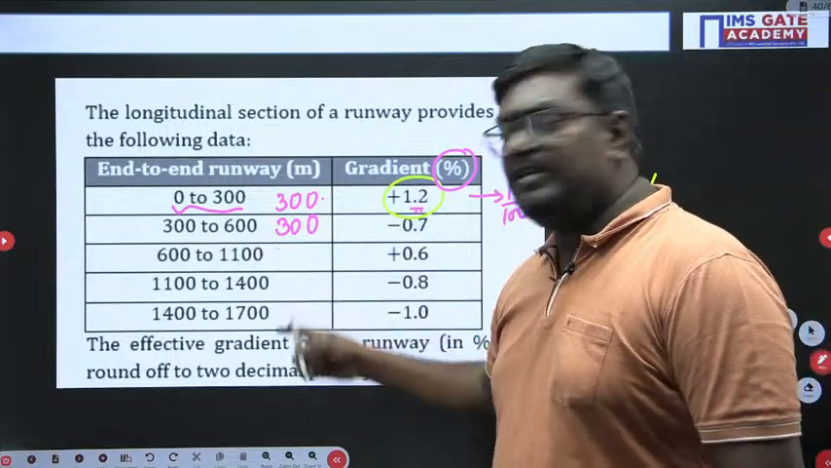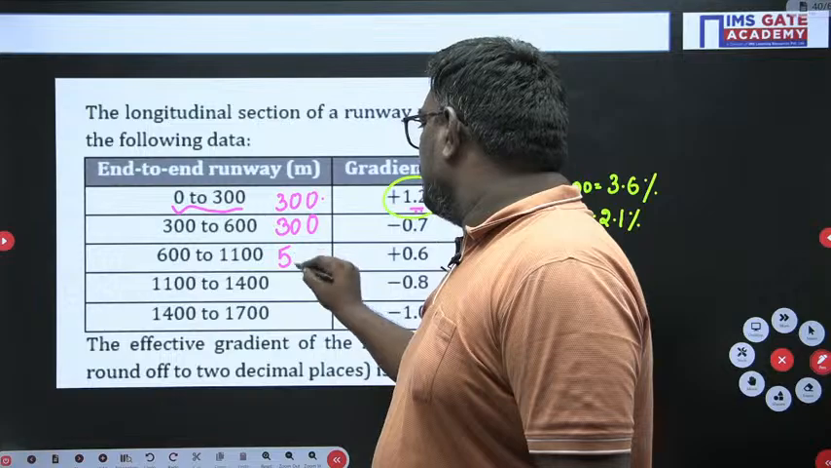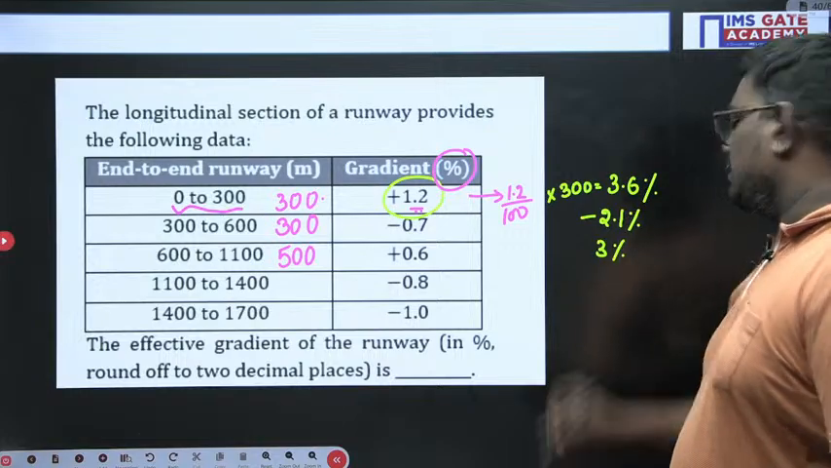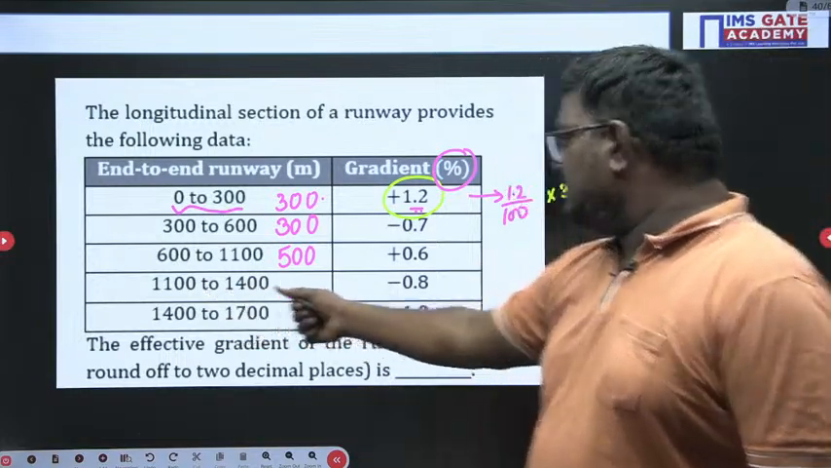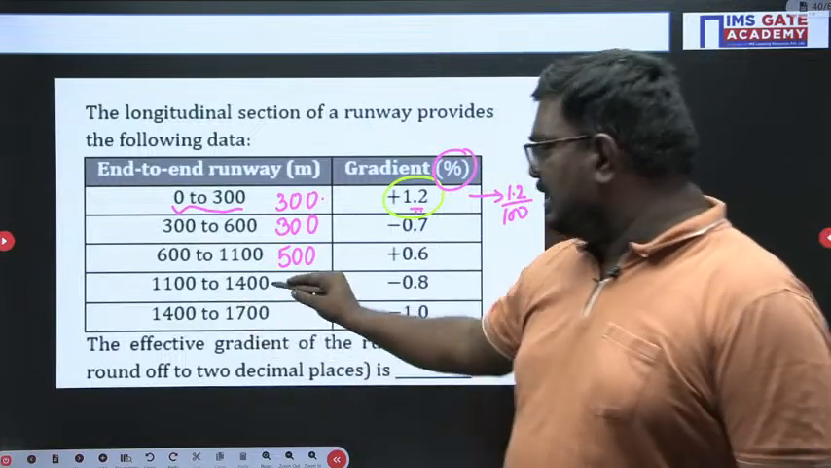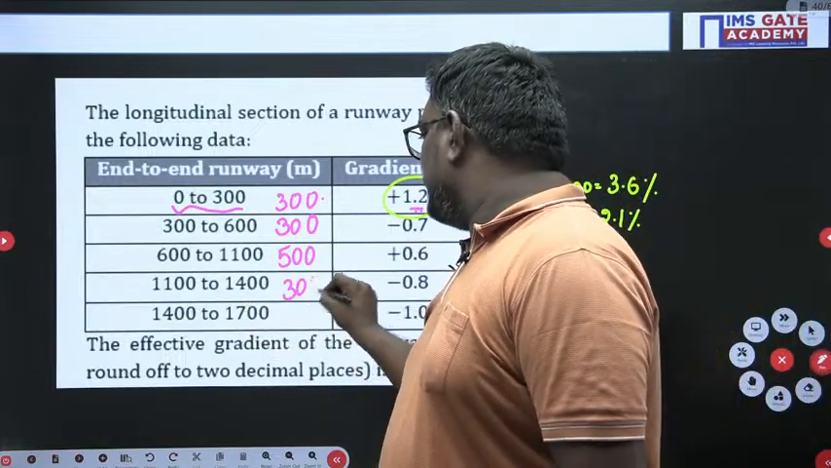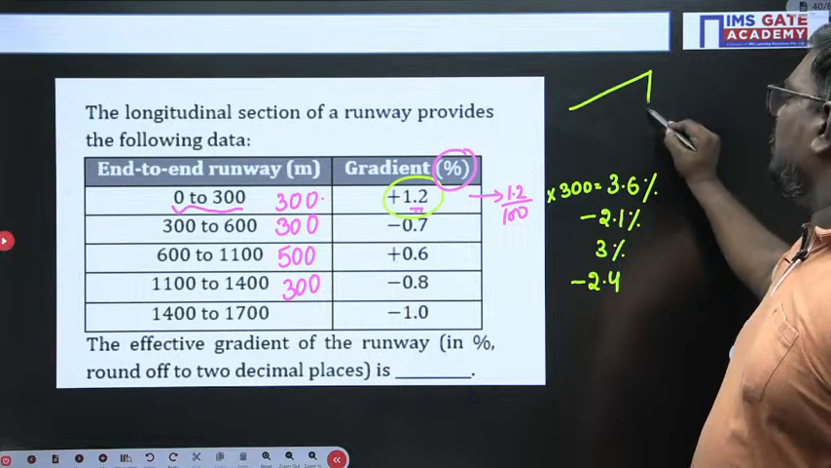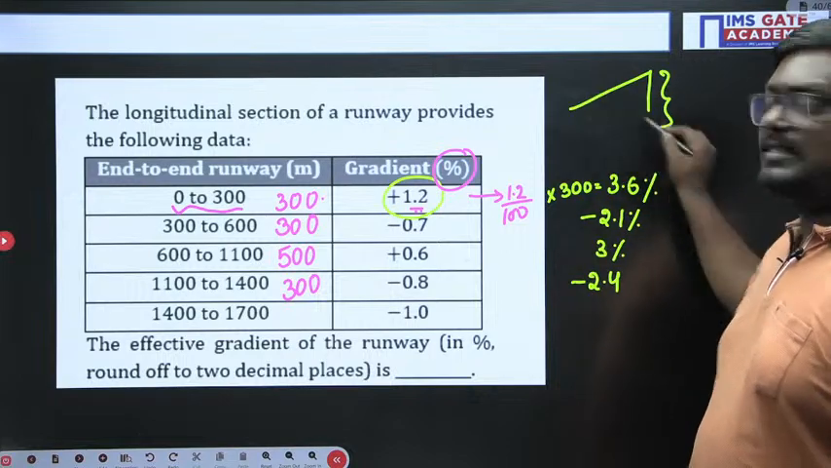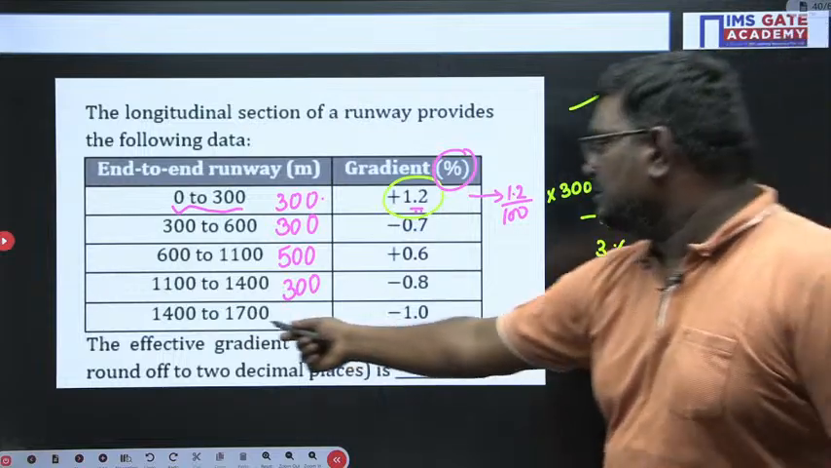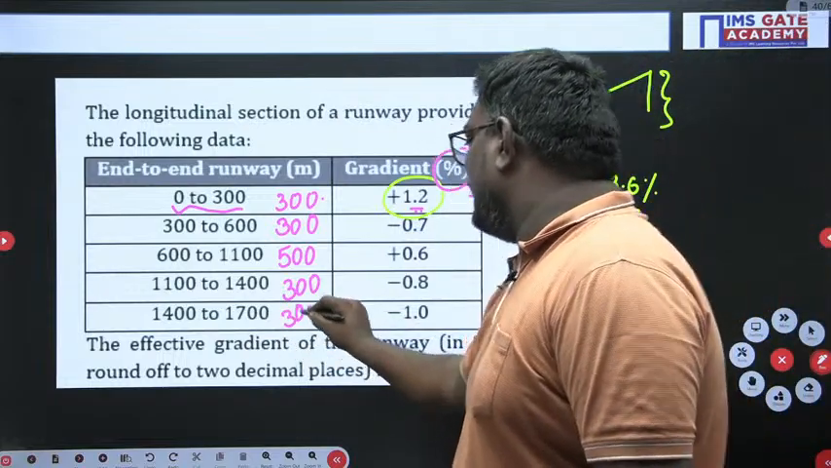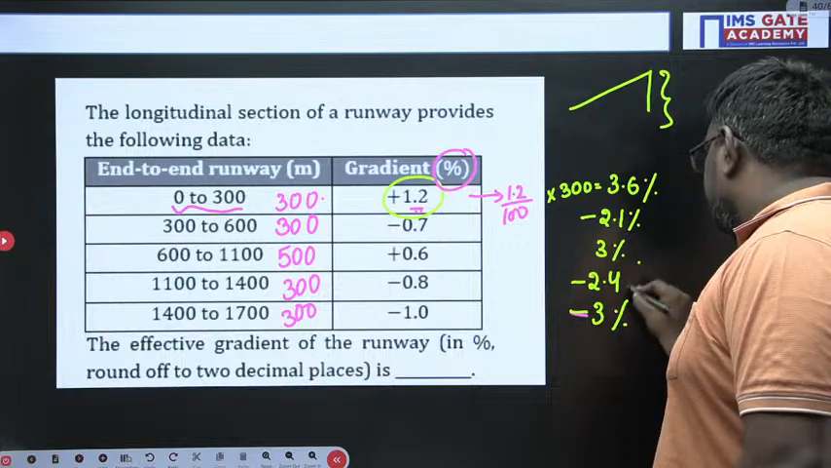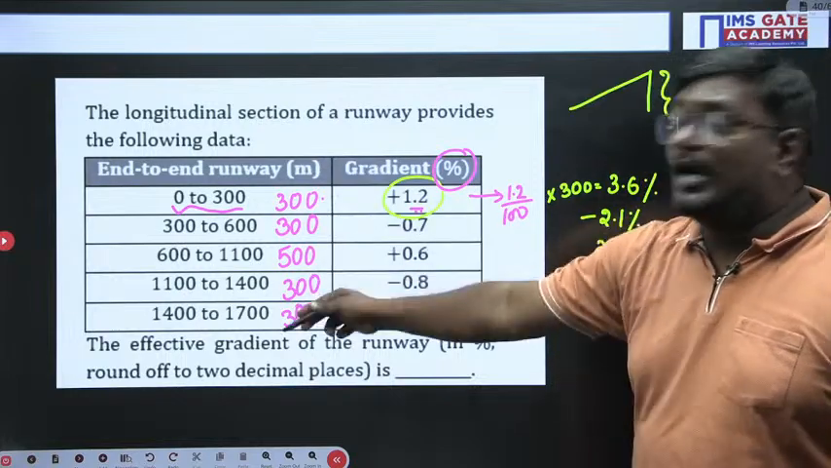How much, sir? Minus 2.1 percentile. Then the difference between 600 and 1100 is 500. So this value will be equal to 3 percentile. Yes or no, my dear students? And what is 1100 to 1400? This is 300. And if I do the percentile here, it is minus 2.4 percentile. Sir, actually they are giving the height as a percentage, so we are getting the gradient. Next, this is also 300, so 300 into the length, minus, you can say, minus 3 percentile. So these are the values according to their lengths.